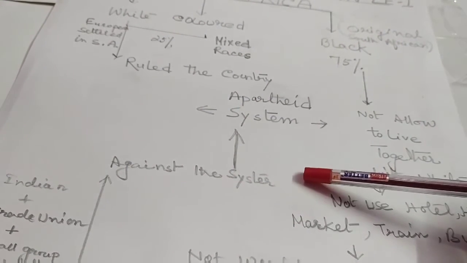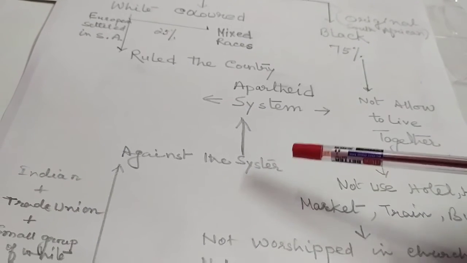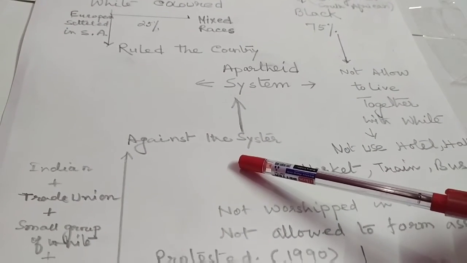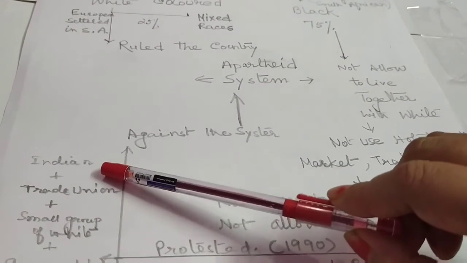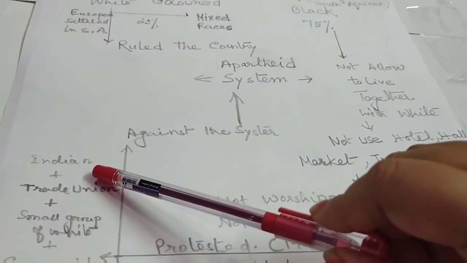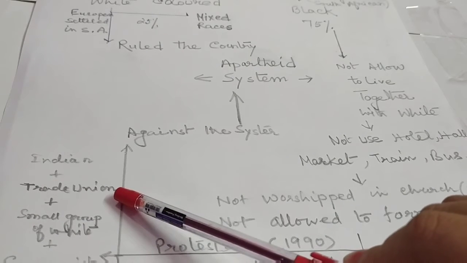They protest against this system. And who was along with them? Along with them, the Indians were also there, who are known as colored. The trade union, that means the workers' party, was also with them.